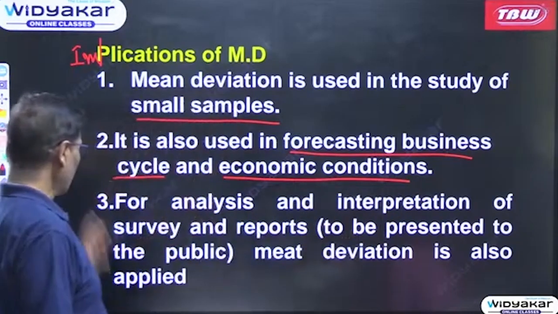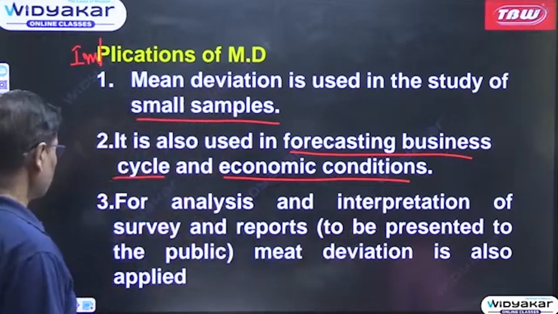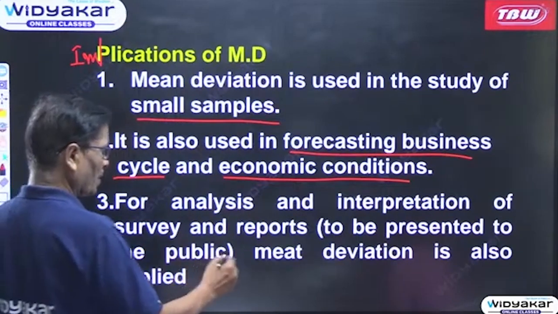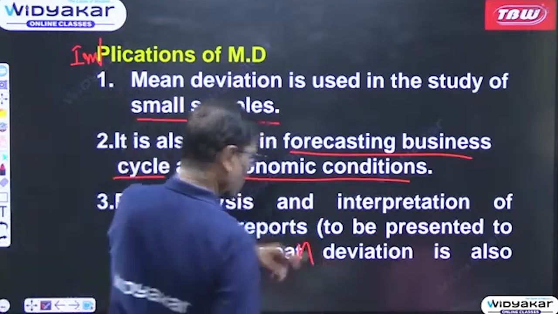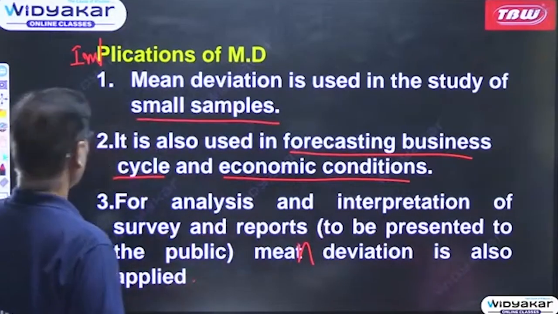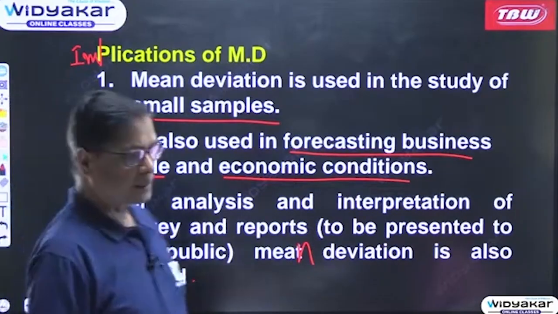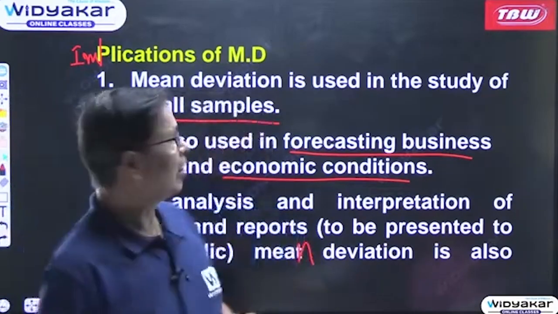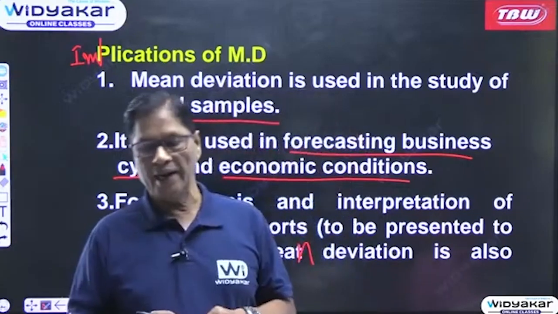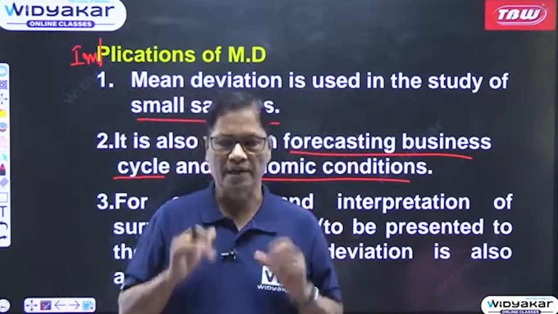For analysis and interpretation of surveys and reports to be presented to the public, mean deviation is also applied. So these are the applicability of mean deviation, and I think we have come to an end of the discussion on mean deviation. Thank you.